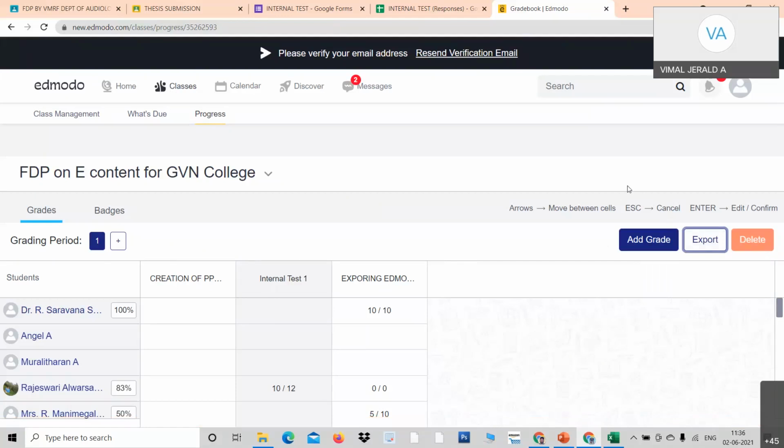Okay, professors. Now I would like to have your queries. Once again, I would like to sum up, professors. So far, I've told you how to create a class, how to join, how to link, or how to invite others, your teachers and your students by sharing the code. Also, I have told you how to create a material and upload materials, how to create a poll. Also, I have told you how to create an assignment and how to send it now or how to schedule it later, and how to evaluate the assignment one by one, award marks and comment.